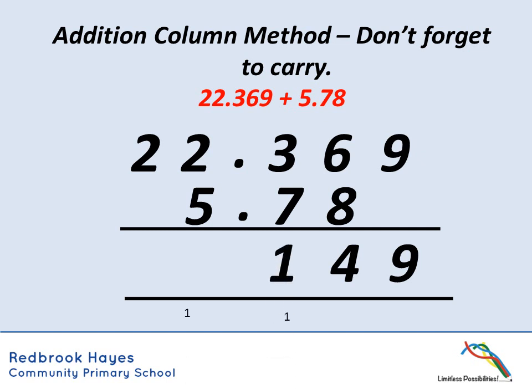So put our 1, and again we're going to have to carry, and we're going to add 2 and 5 together, which is 7, plus our carried, which will be 8, not forgetting our decimal point, and 2 add 0 is 2. So that would be our final answer for this one.